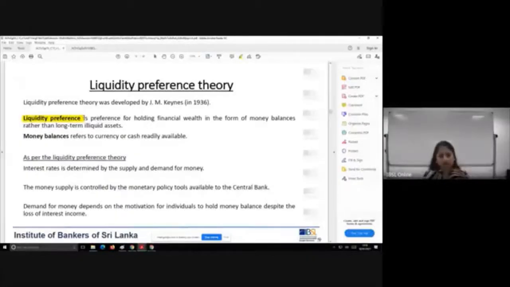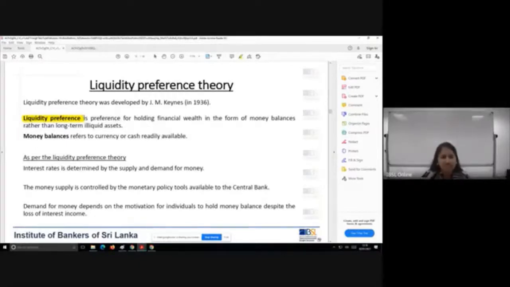Like imagine a situation where instead of investing 50,000 rupees in a fixed deposit, my preference is to keep that 50,000 in my wallet or in my purse. That is a practical way of looking at this term called liquidity preference.